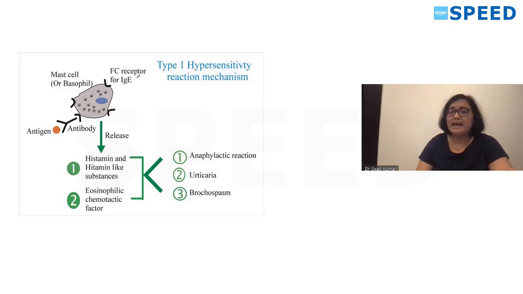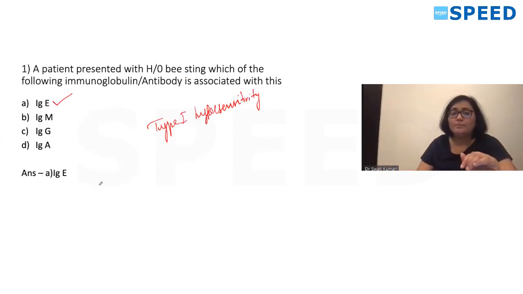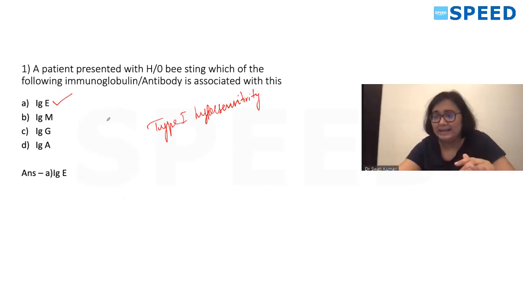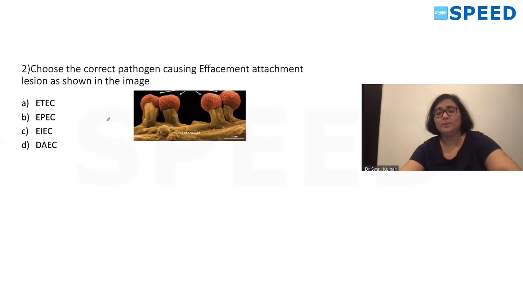The IgE antibody, bound to Fc receptor, goes and binds to mast cells and releases various mediators for type 1 hypersensitivity. Those are histamine and eosinophil chemotactic factor, which lead to anaphylactic reaction, urticaria, and bronchospasm. So the correct answer for your first question is IgE antibody. Now coming to the second question.